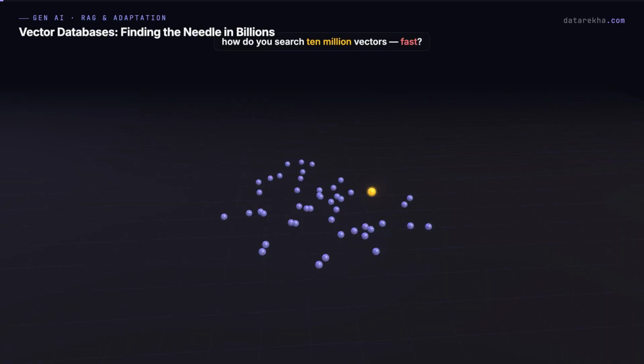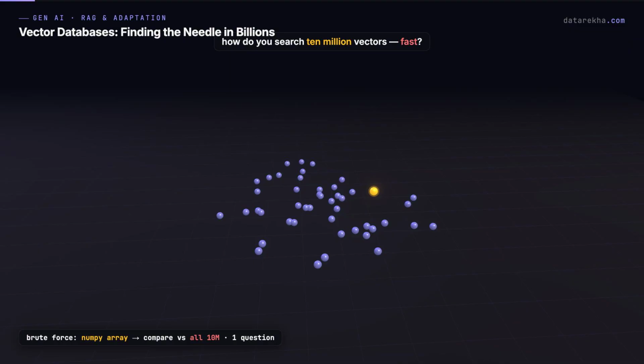You've turned text into points in space. Now the brutal question: how do you search 10 million of them fast? A small demo cheats. Load every vector into a NumPy array. Compare the query against all of them. Done. That's brute force. Over 5,000 vectors, it's instant.